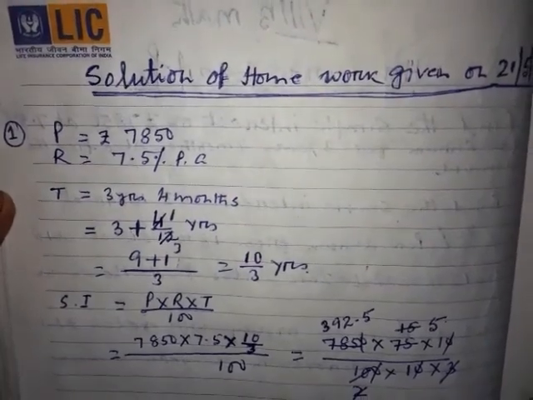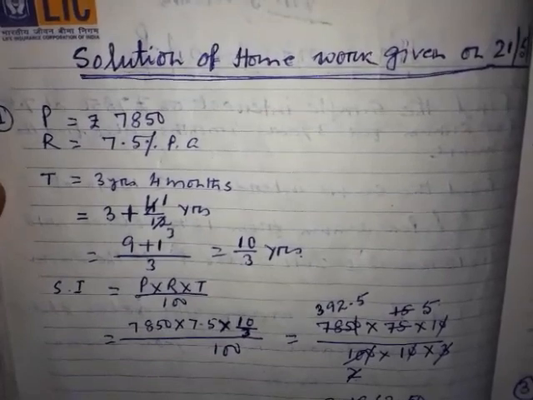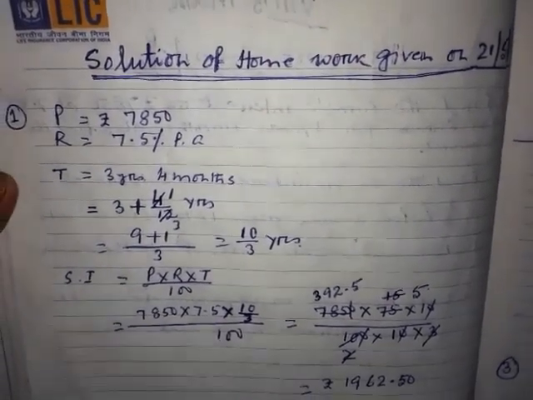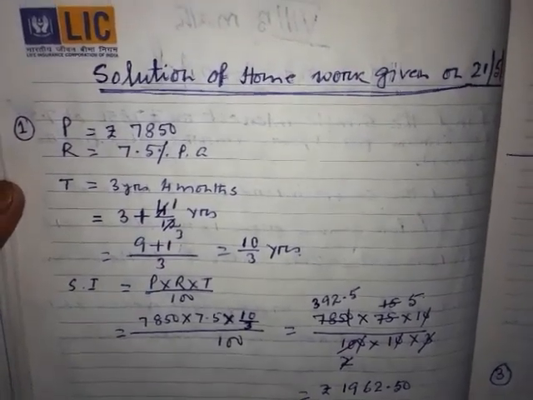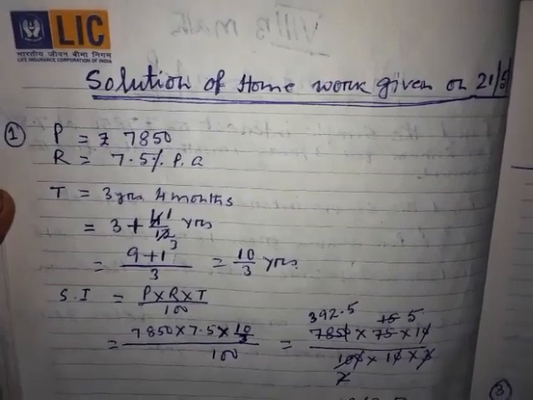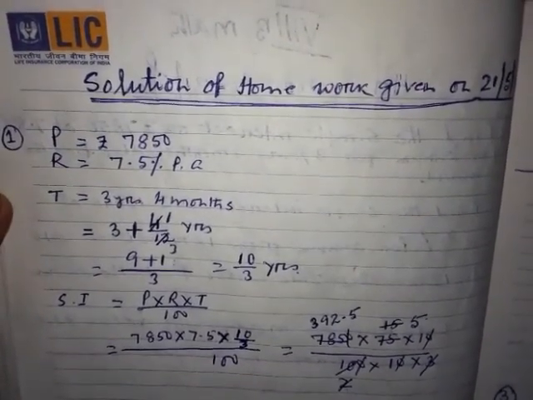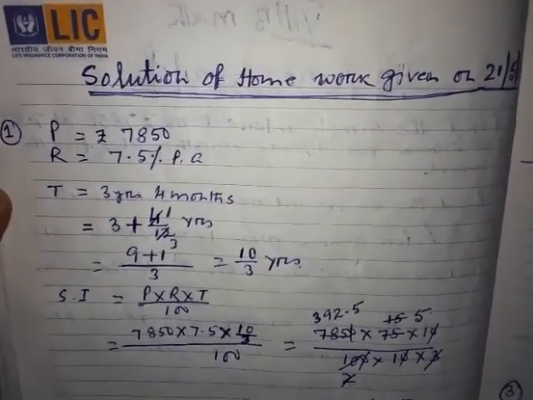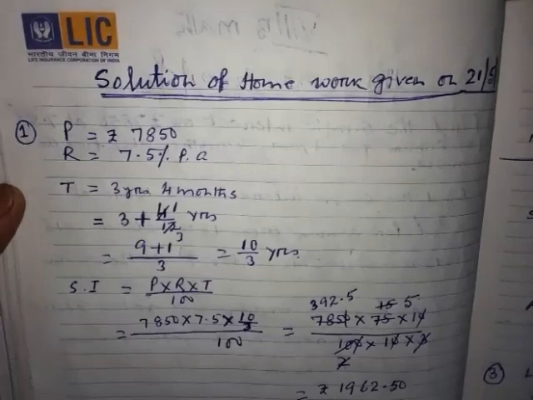There you give a heading as revision, then write the chapter name. Like I have written it here: revision, the chapter name and the date, and whatever problems are given to you, you can do in the classwork copy or in the homework copy. There is no problem, but it should be mentioned that these are the revision.